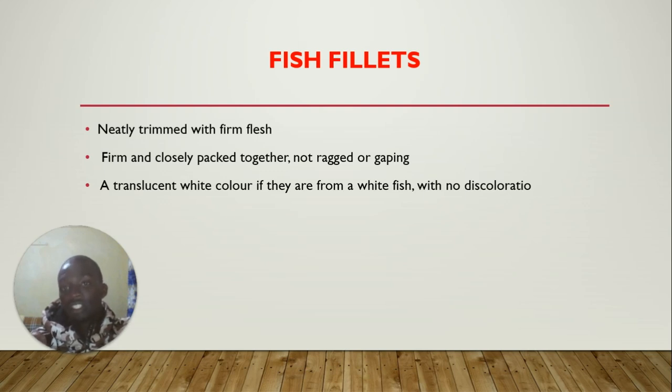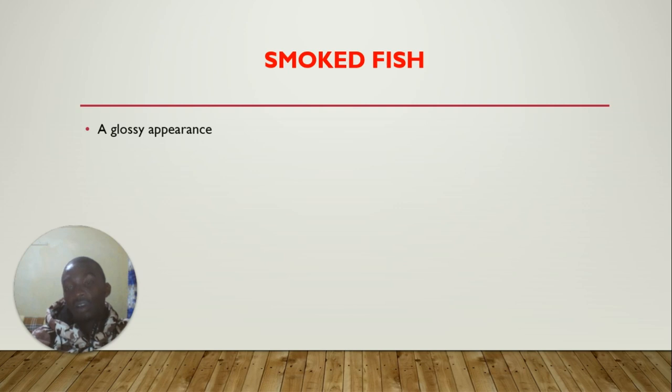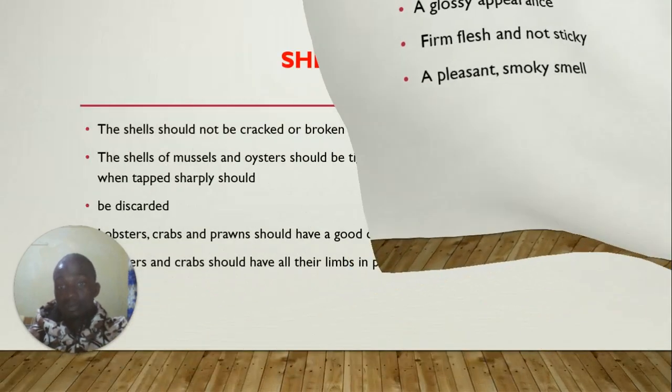Then for fish fillets, here are the quality points you check. It should be neatly trimmed, with firm, fresh flesh, closely packed together, not ragged or gaping. A translucent white color if they are from a white fish, with no discoloration. Then we have smoked fish: a glossy appearance, firm, fresh and not sticky, with a pleasant smoky smell.